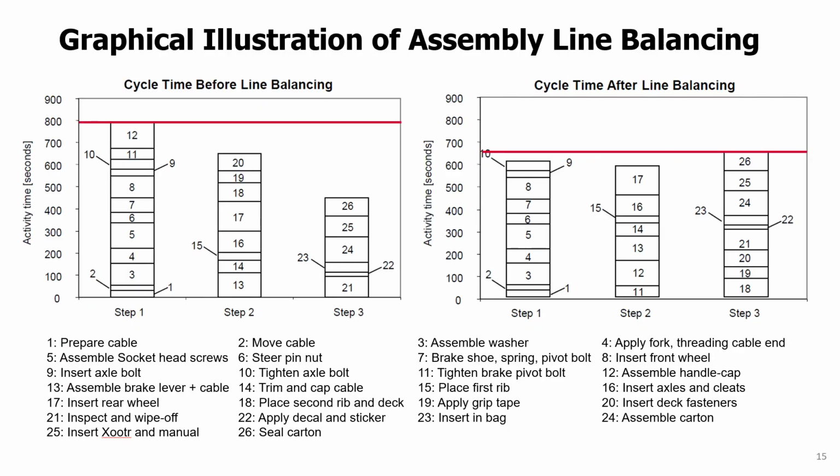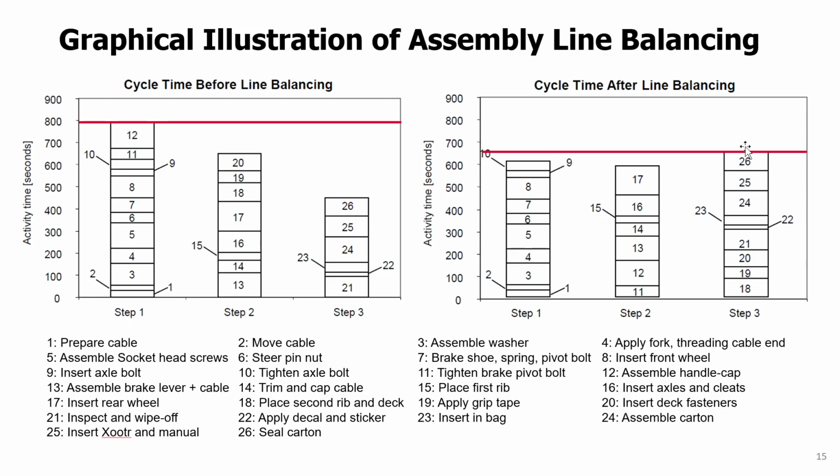So graphically, we can see the balancing. Initially, these were the assignments, and you see the cycle time of the assembly line. The smallest we could have used was due to station 1, in this case, station 1 having the largest total time of activities or tasks. And this, therefore, was the smallest cycle time.